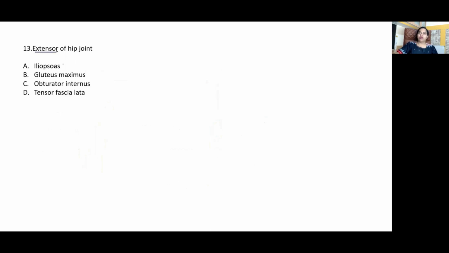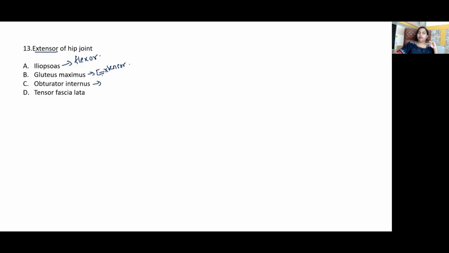Extensor of the hip joint. So iliopsoas is the chief flexor of the hip joint. Gluteus maximus as well as the hamstring muscles extend the hip joint. But what is the difference? The gluteus maximus contracts and helps while the person raises the trunk from the sitting posture. Whereas the hamstrings, what do they do? They keep the hip in the extended position during walking and standing.